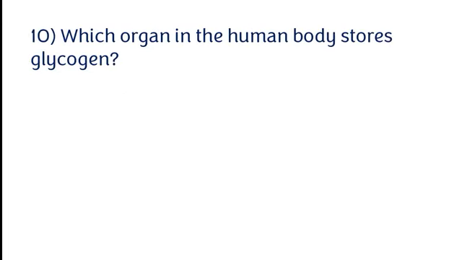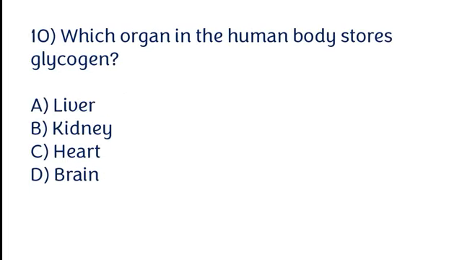Which organ in the human body stores glycogen? Liver, kidney, heart, brain. The correct answer is option A. The liver stores glycogen in the human body.